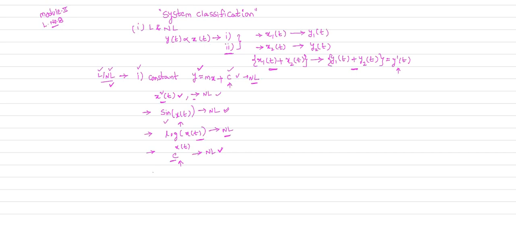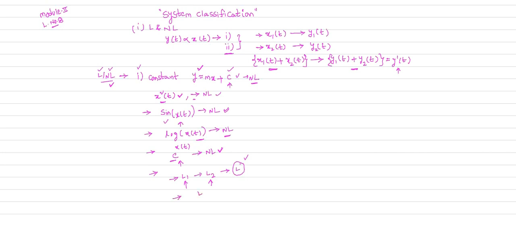One more important observation you keep in mind is, when you connect two linear systems in cascade form, we will get another system which is also a linear system. So when you connect two linear systems in cascade, that is in series, this is linear system 1, this is linear system 2, the resultant system is also a linear system.